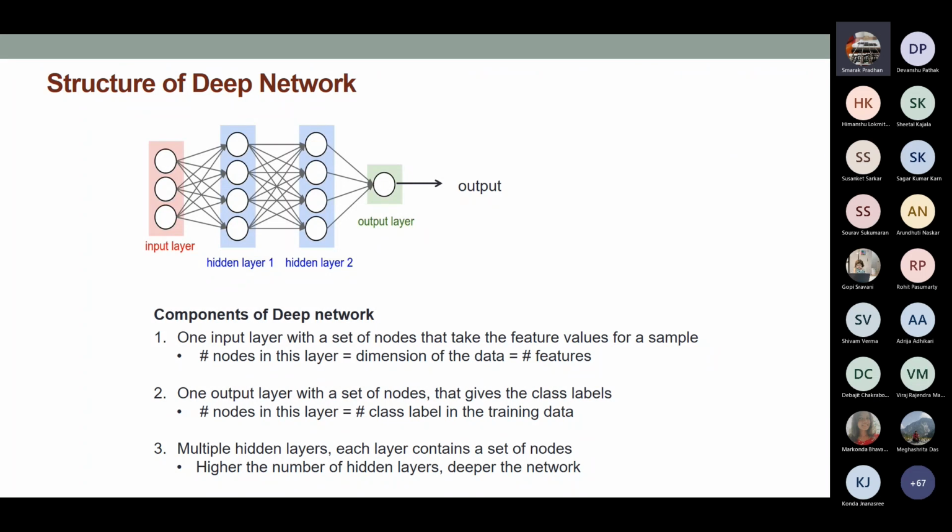So when you design a network, you have to do trial and error and figure out which works best for you. These things are called the architectural parameters. That means the number of nodes in the input layer, the number of nodes in the output layer, the number of hidden layers, and the number of nodes in every hidden layer. This defines the architecture of your network. That is called architectural parameters.